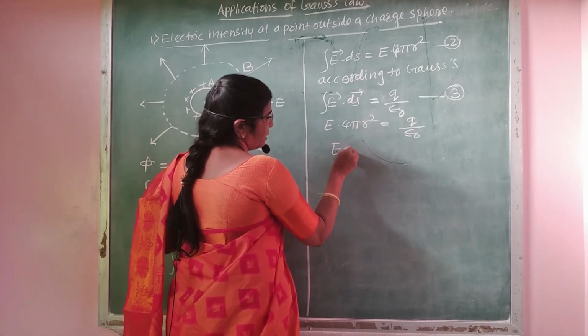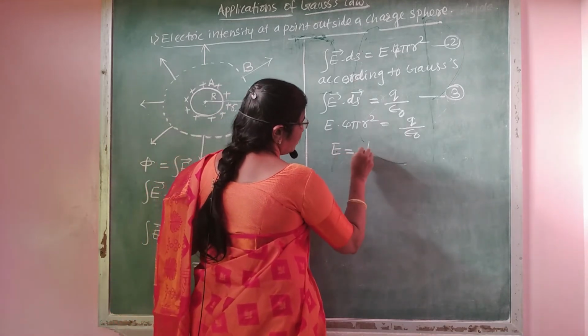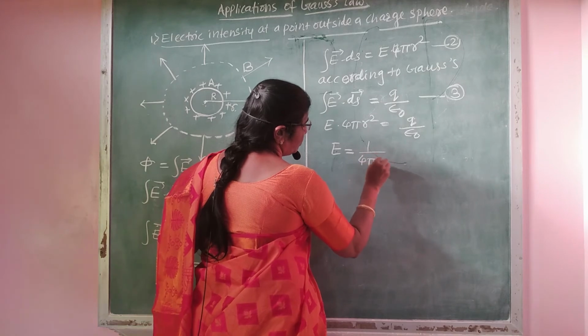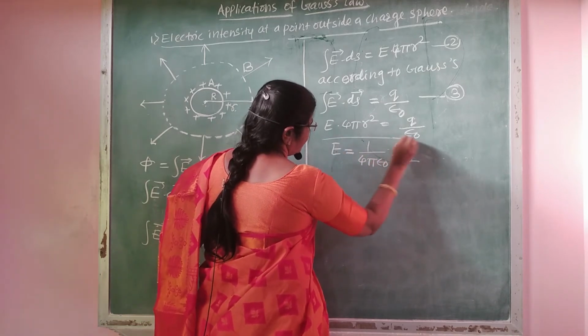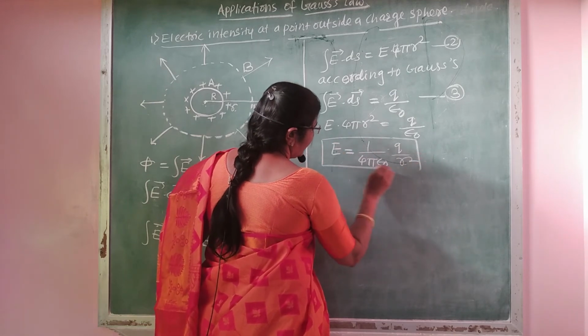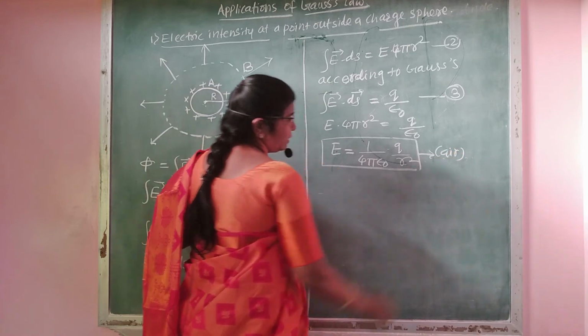Hence, the electric intensity outside the charged sphere is given by the equation E is equal to 1 upon 4 pi epsilon 0 q upon r square. This is the equation of electric intensity outside the charged sphere in air.